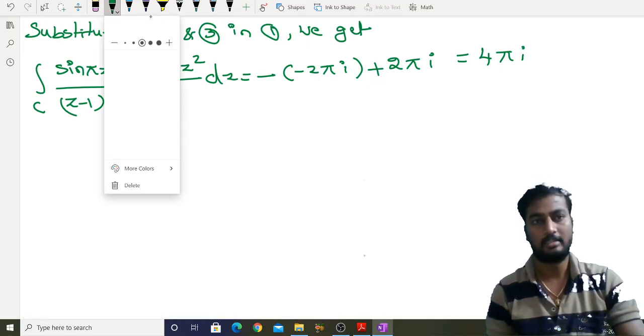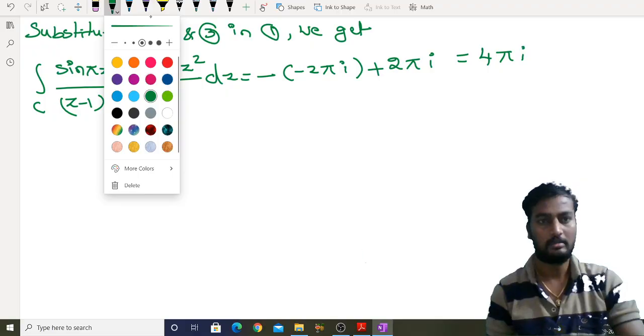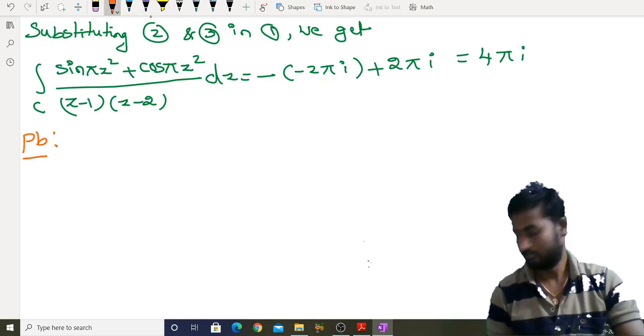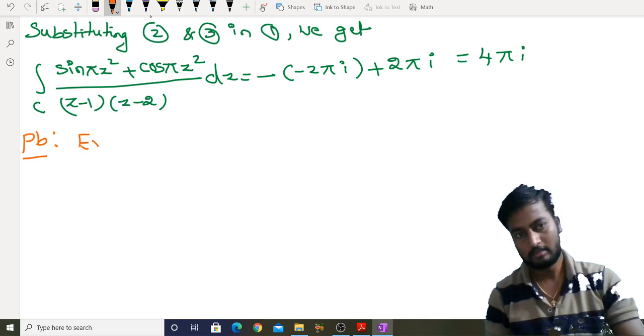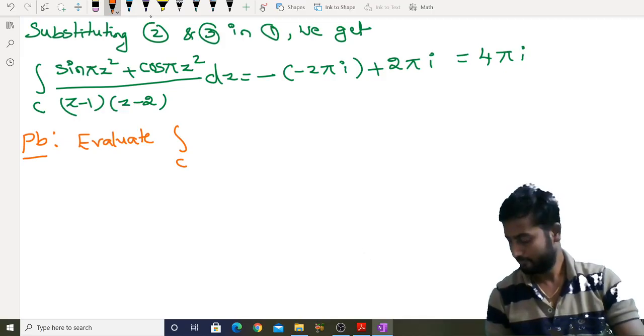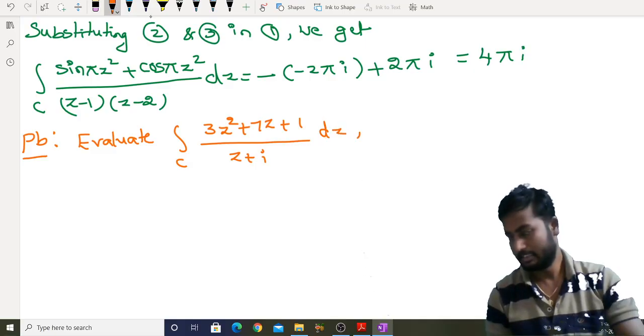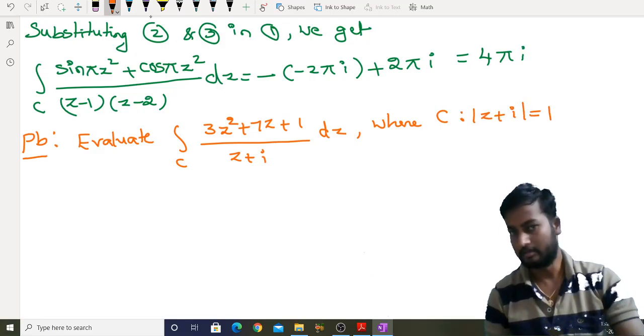Next problem is, evaluate the integral over C of (3z² + 7z + 1)/(z + i) dz, where C is the circle |z + i| = 1, right?